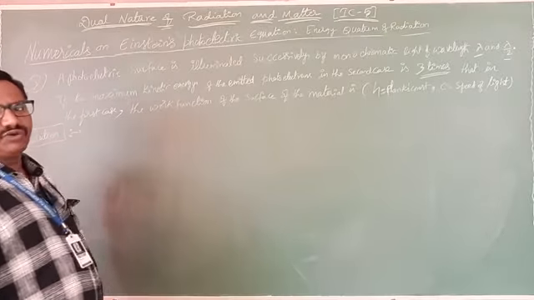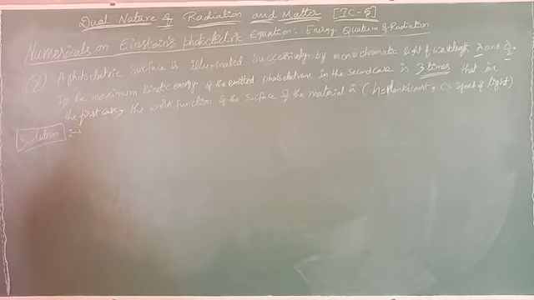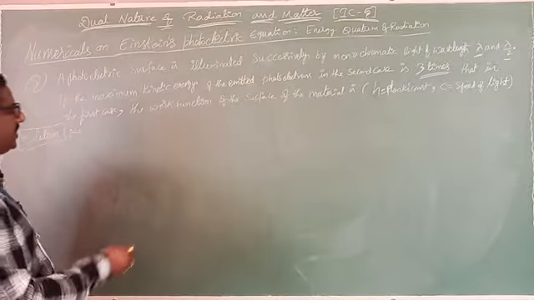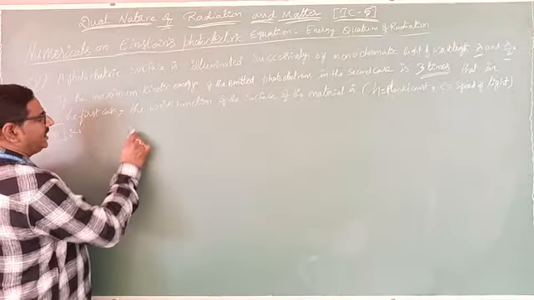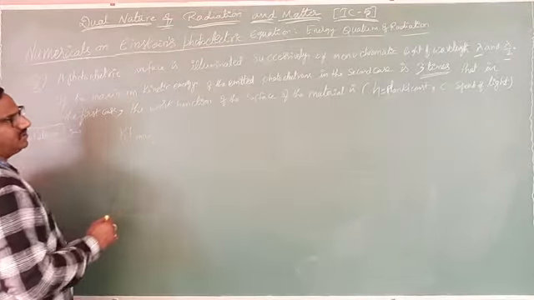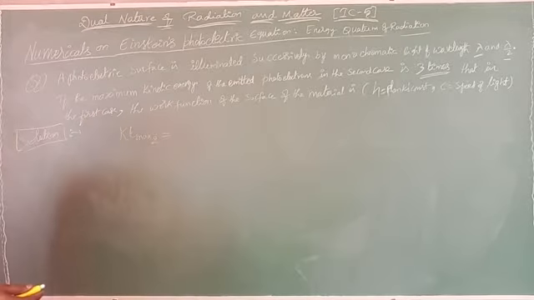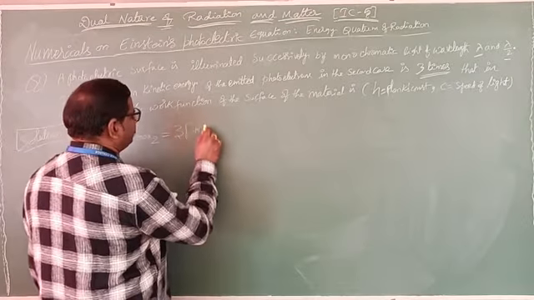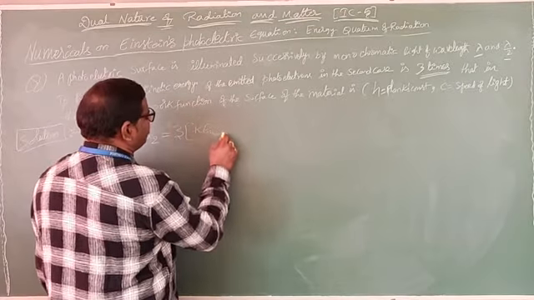Here they gave one small condition. Kinetic energy maximum 2, in the second case, is 3 times that of the first case. 3 times the first case means 3 into kinetic energy maximum in the first case.